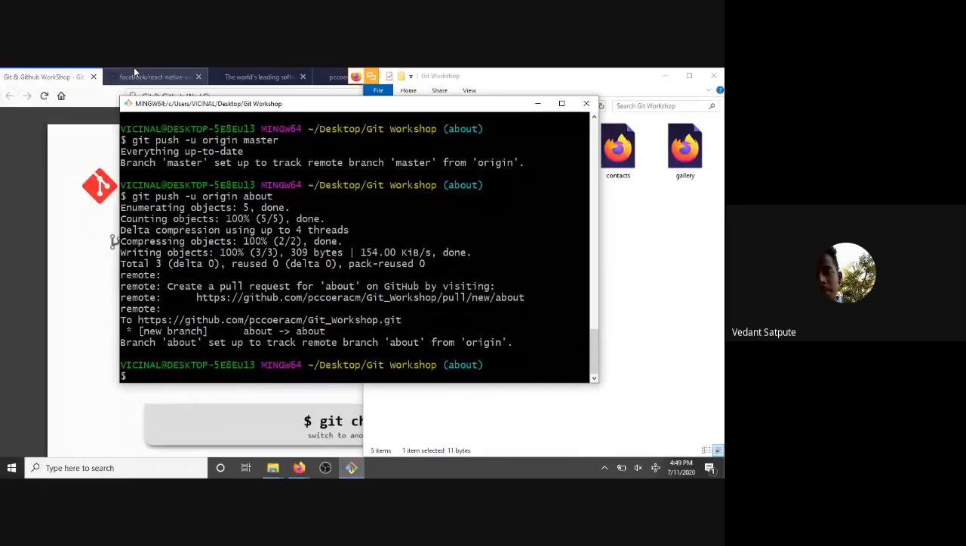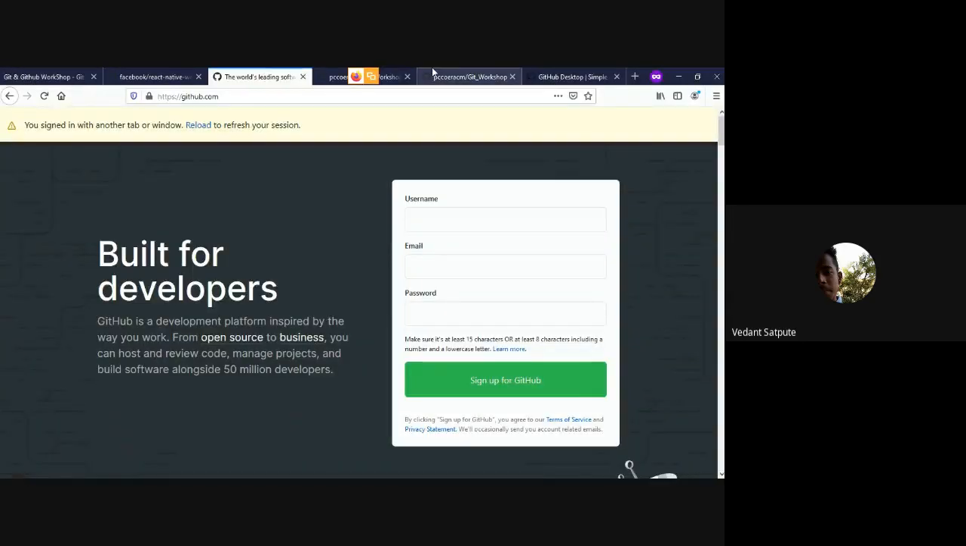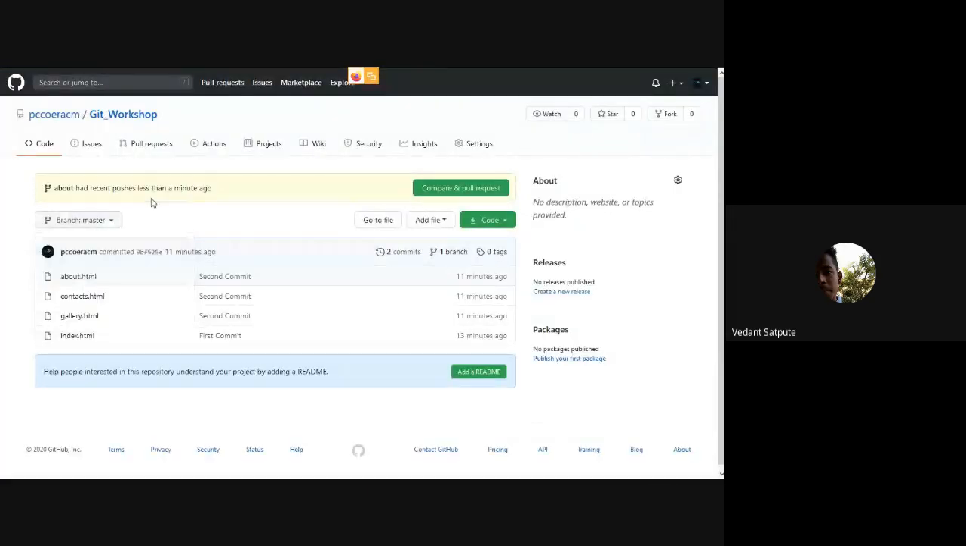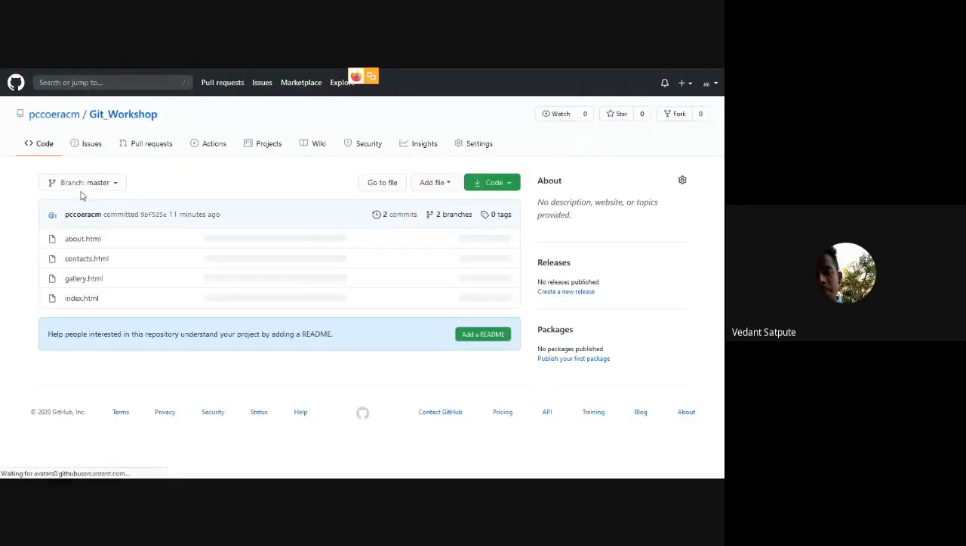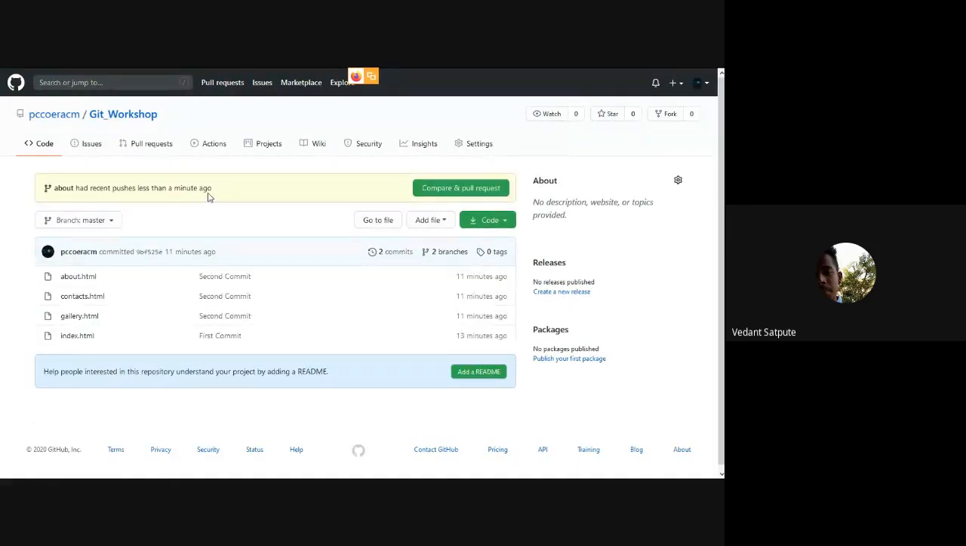So yes, it says commit done. So let's check in our GitHub repo. This was our GitHub repo. So when I refresh this, you can see it says recent pushes less than a minute ago. So you can see we now have the about branch in our GitHub repository.